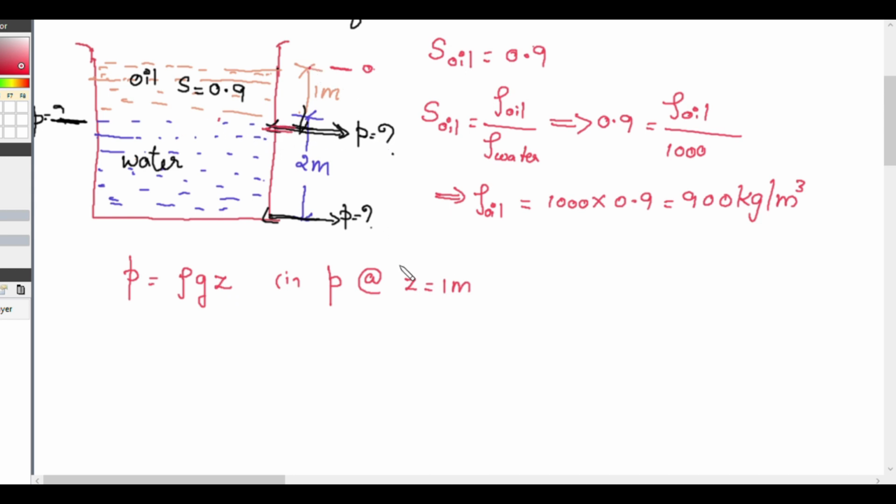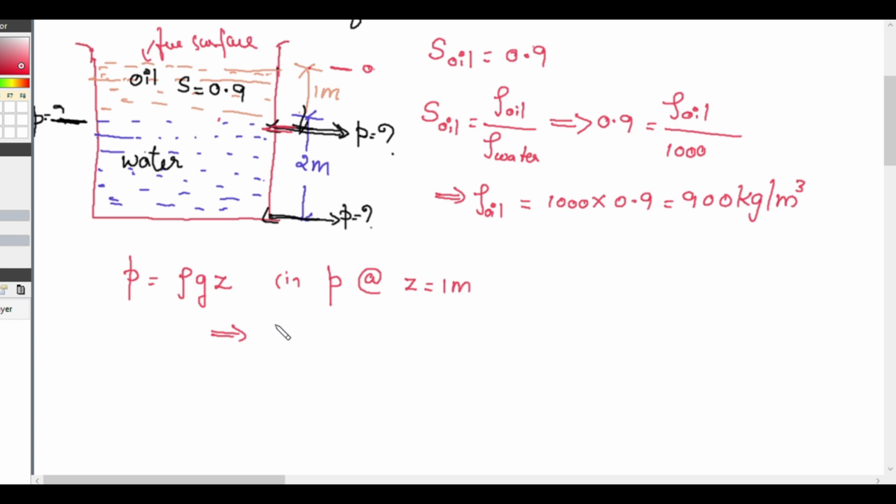Remember, we always measure the height Z from the free surface of water. So from the free surface of water, Z is equal to 1 meter.